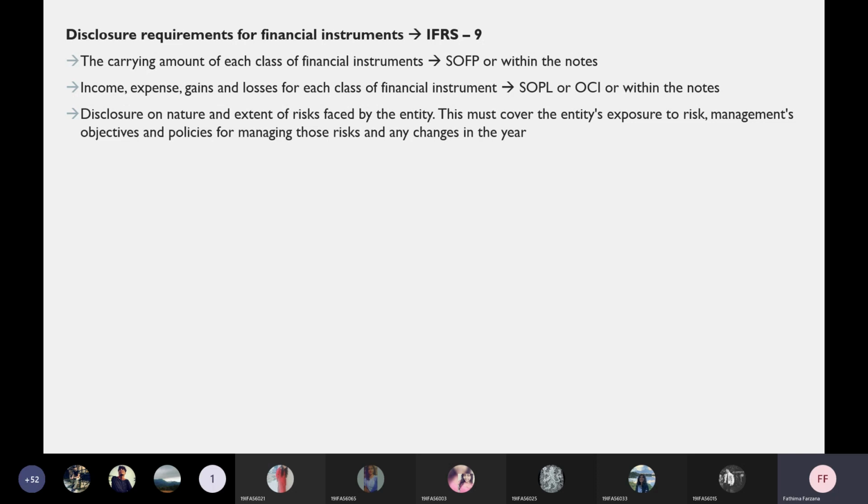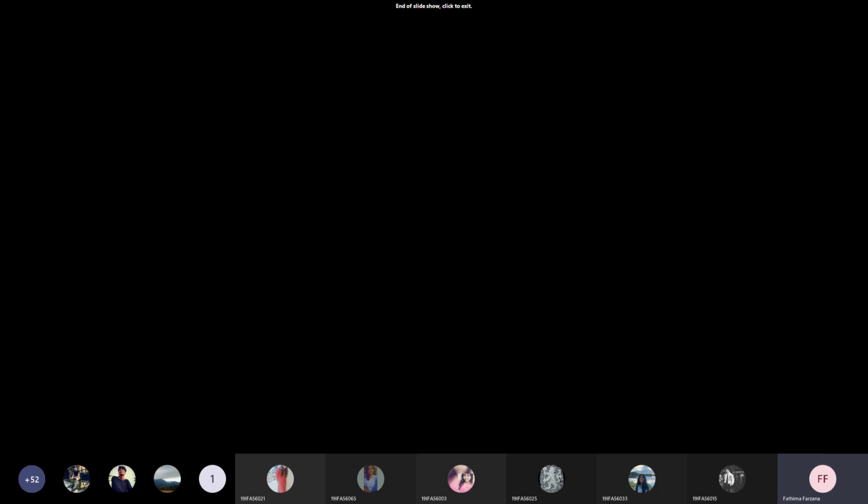So these are the three requirements. One is the carrying amount, another one is the income and expenses, and another one is disclosure on the nature and extent of risk faced by the entity. All these three things you have to disclose considering IFRS 9. So with this, IFRS 9 is done.